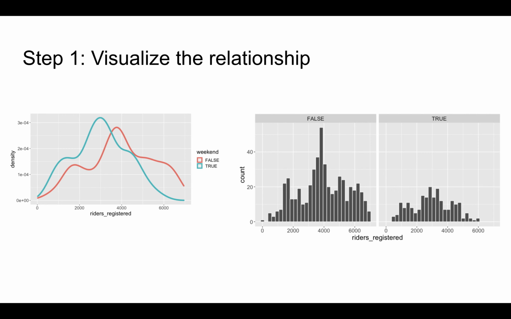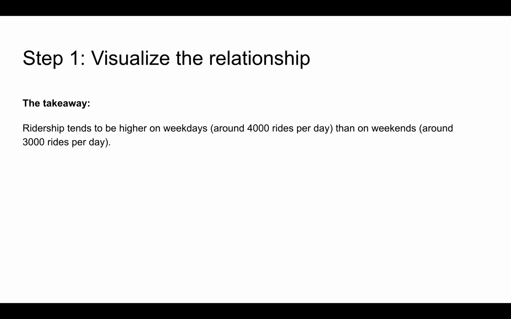Thus, unlike the histograms, the density plots lose sight of the fact that we have fewer weekend data points. That's much clearer in our histograms, where we see a lot of data points on weekdays and fewer data points on weekends. In general, though, what we learn from each visualization is that ridership tends to be higher on weekdays than on weekends.